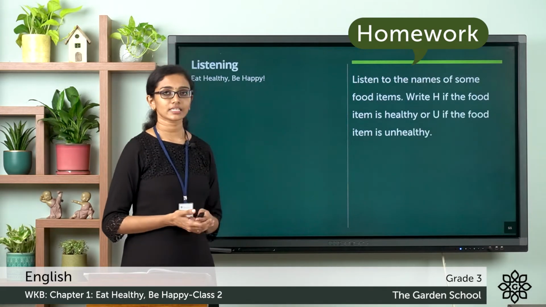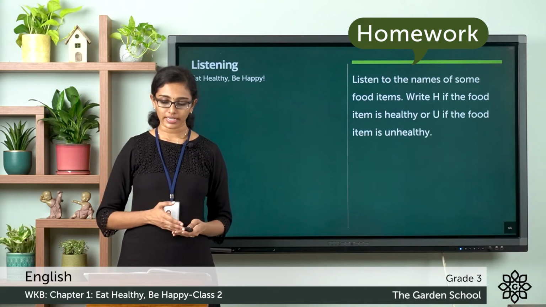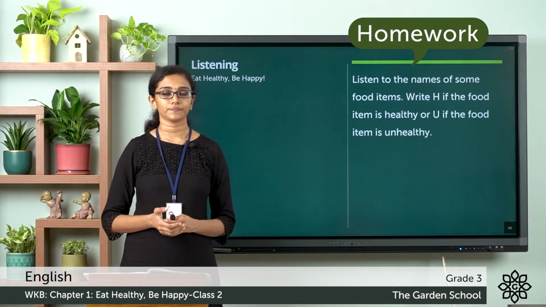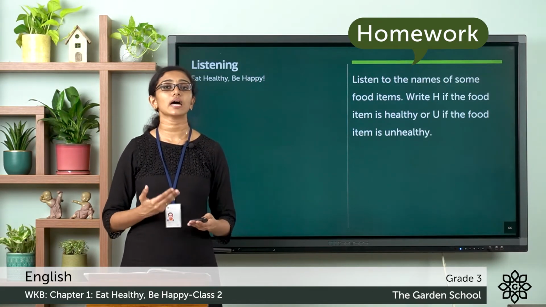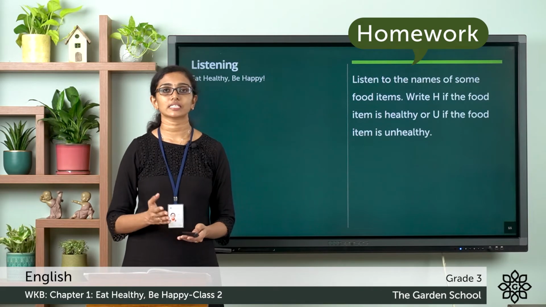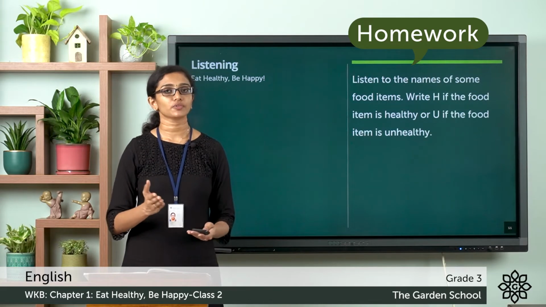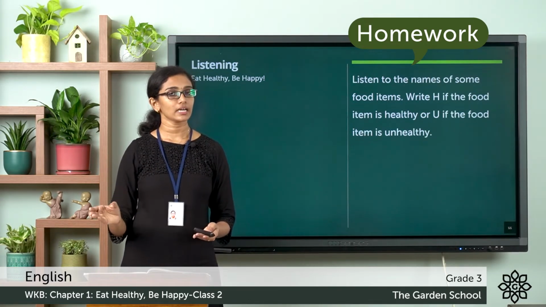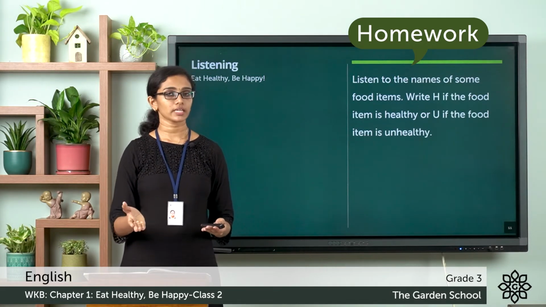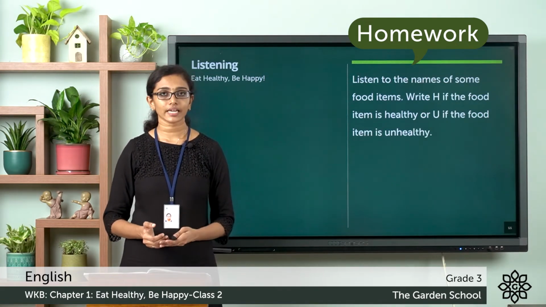This is called the listening exercise, and here you have to listen to the names of some food items. Write H if the food item is healthy or U if the food item is unhealthy. I am going to read out the names of a few food items to you. You have to listen to the names carefully and then categorize these food items as healthy or unhealthy. If that food item is healthy, you have to write the name of the food item, put a hyphen and write H there. If it is unhealthy, you have to mention the name of the food item, put a hyphen and then write U. So all of you please listen carefully.